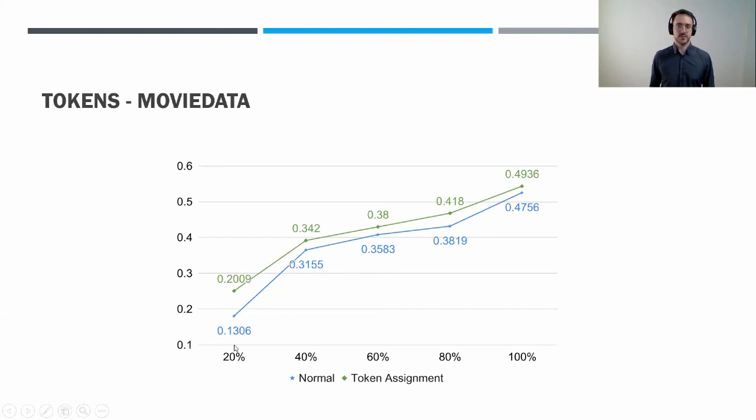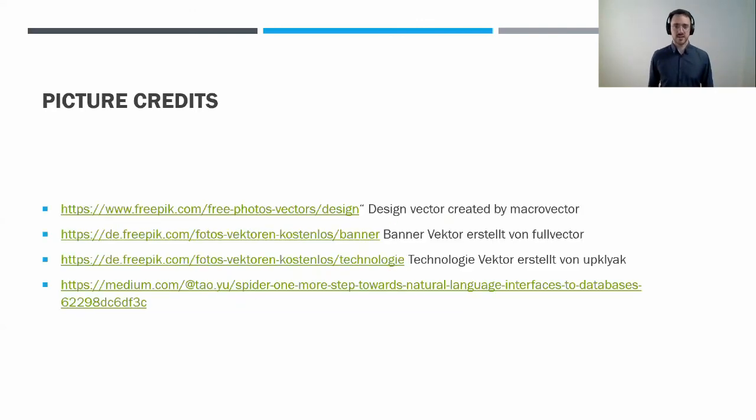If you just use 20% of the movie data trees to train it, we get a 7% bump just by adding the token information. So already in a naive way, using the tokens gives a lot of score increase. If we find more interesting ways to implement them in our neural network, this score can go even higher. All right, that's it.